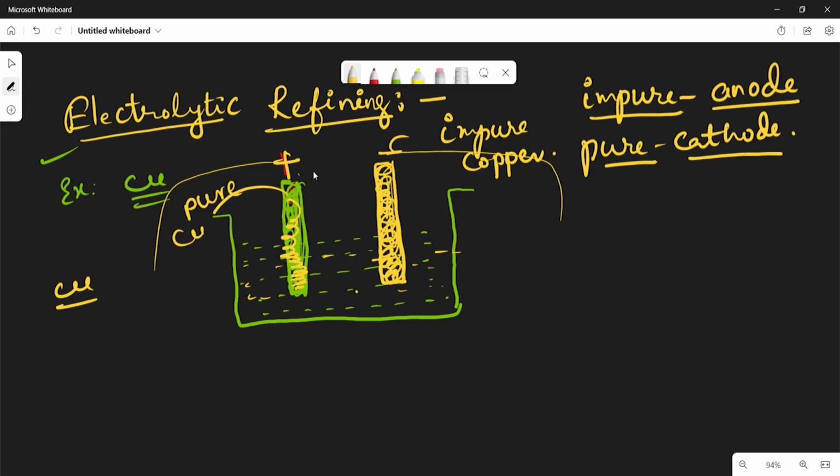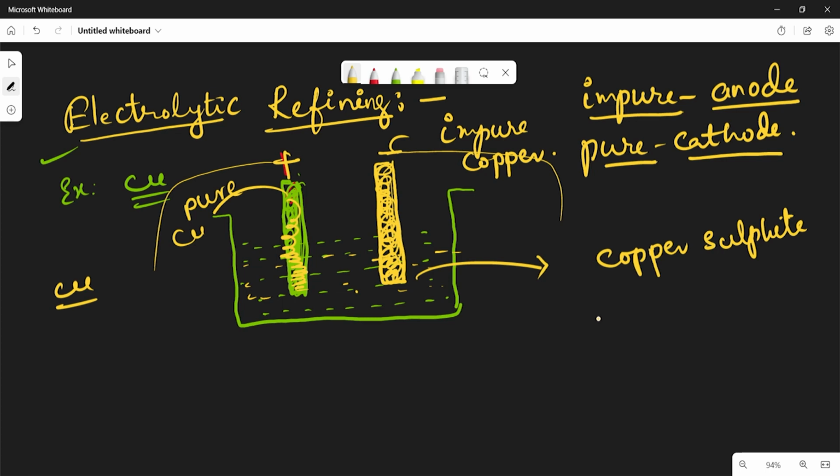Is it okay? The electrolyte is an acidified solution of copper sulfate. So here the electrolytic solution taken is copper sulfate. It is very important.